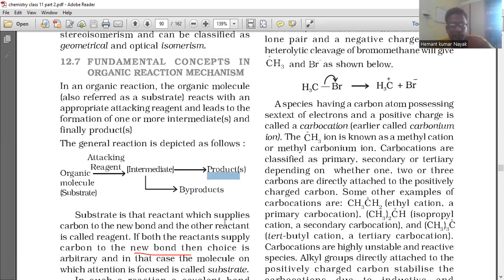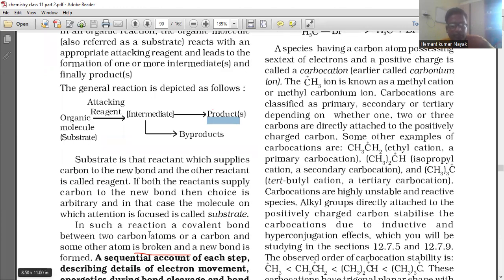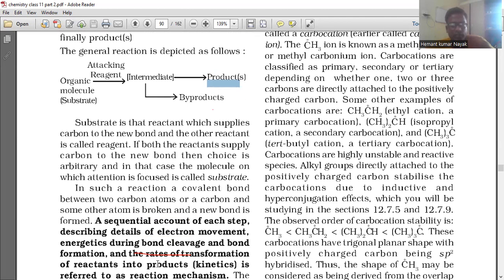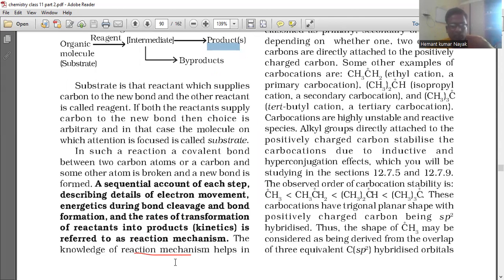Substrate is that reactant which supplies carbon to the new bond, and the other reactant is called the reagent. If both reactants supply carbon to the new bond, the choice is arbitrary, and in that case the molecule on which attention is focused is called the substrate. In such a reaction, a covalent bond between two carbon atoms, or a carbon and some other atom, is broken and a new bond is formed. A sequential account of each step, describing details of electron movement, energetics during bond cleavage and bond formation, and the rate of transformation of reactant into product (kinetics), is referred to as reaction mechanism.